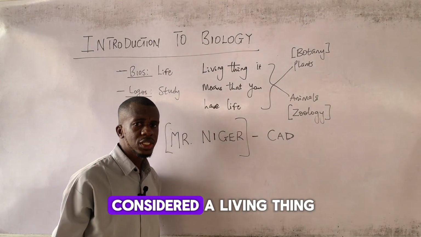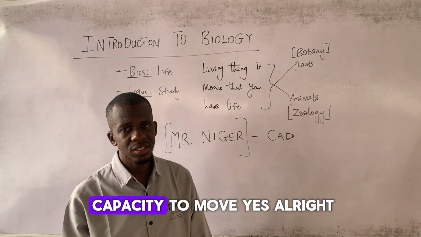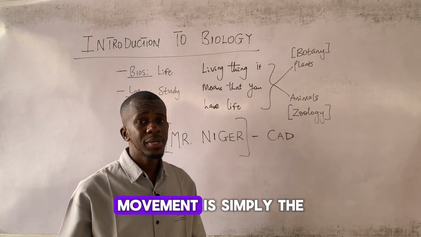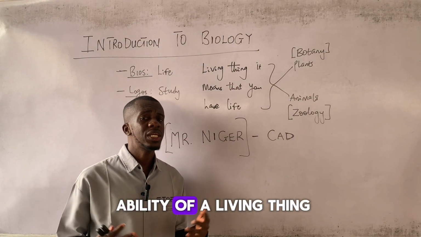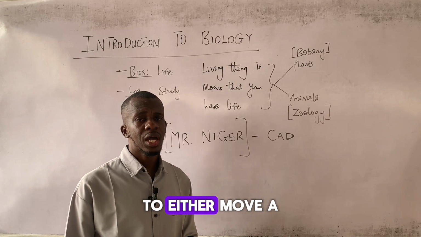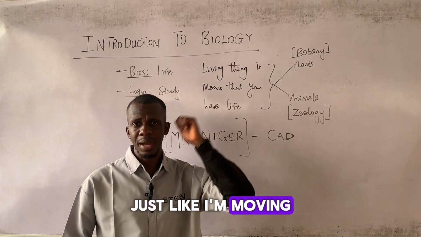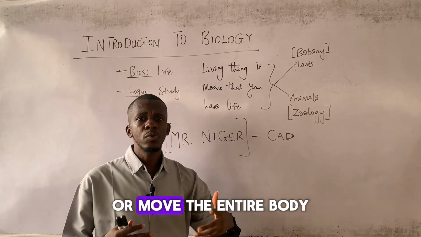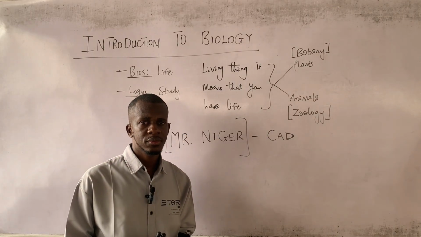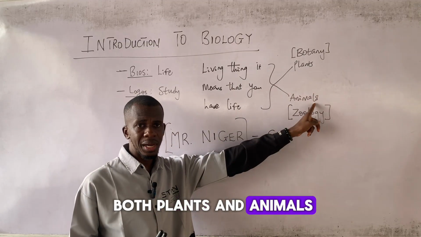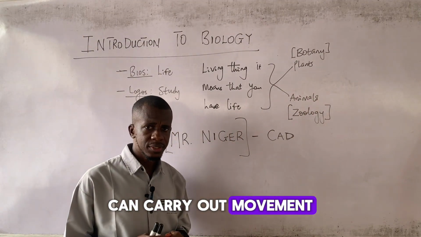Firstly, for you to be considered a living thing, you must have the capacity to move. Yes. Now, what is movement? Movement is simply the ability of a living thing to either move a part of their body, just like I'm moving my hand, or move the entire body. So you will find that both plants and animals can carry out movement.